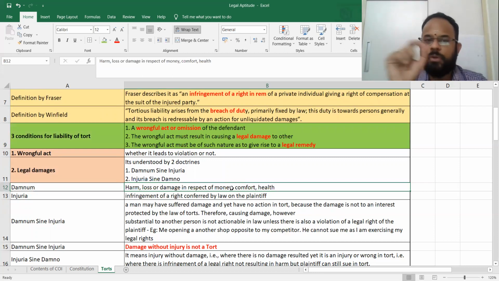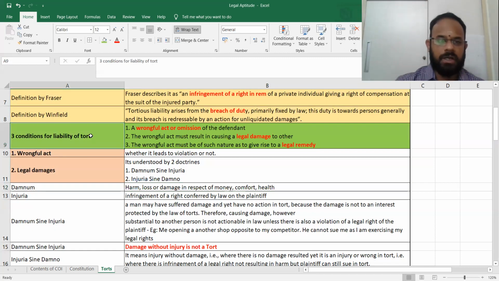What are the three things? You can write it and keep. I have already colored the keywords also. A wrongful act or omission, point number one. That means there should be a wrongful act or omission, because then only a civil wrong will happen. Second, that wrongful act should create a legal damage. Third point, that wrongful act will give rise to a legal remedy. So three points to be remembered. A wrongful act, that act will be causing a legal damage, and it will also give rise to a legal remedy. So how should you remember? See what I am writing.